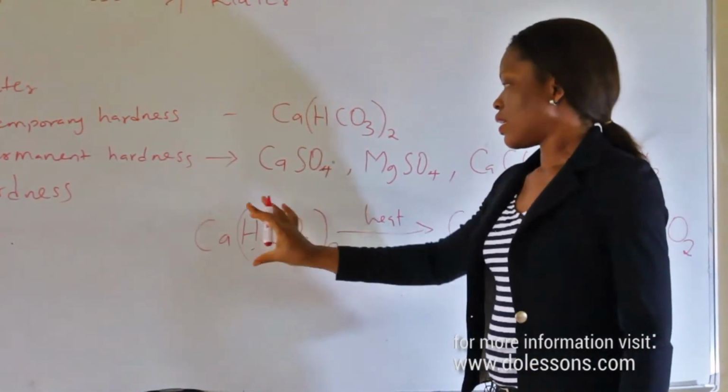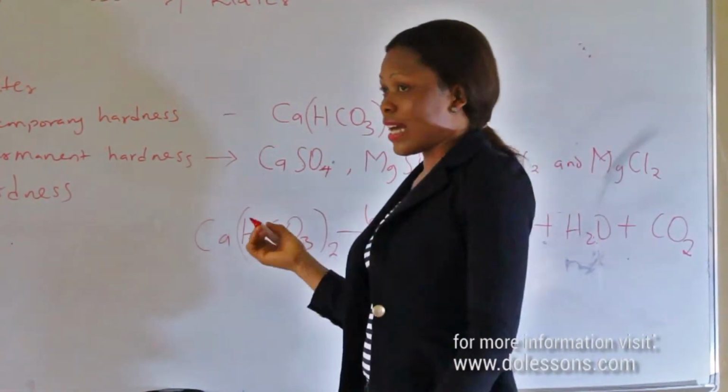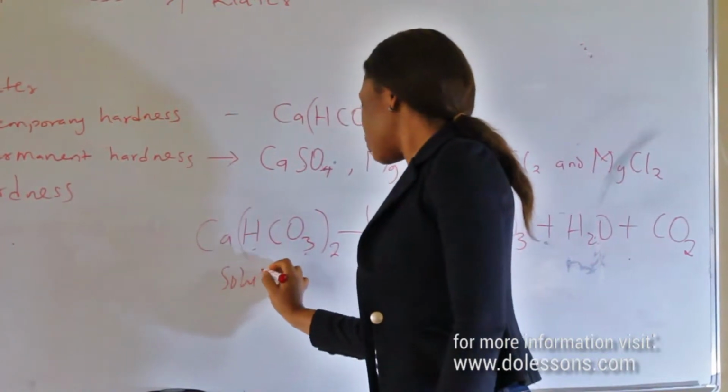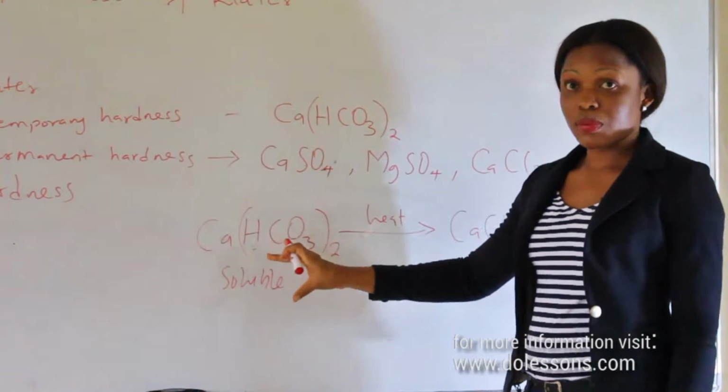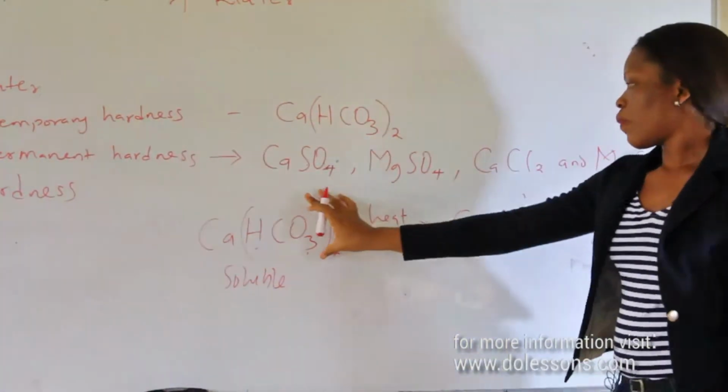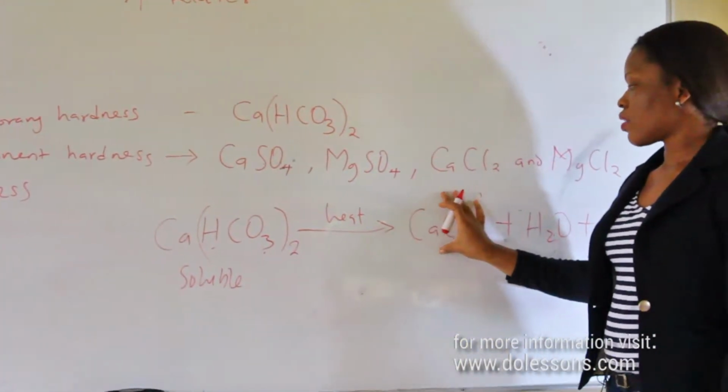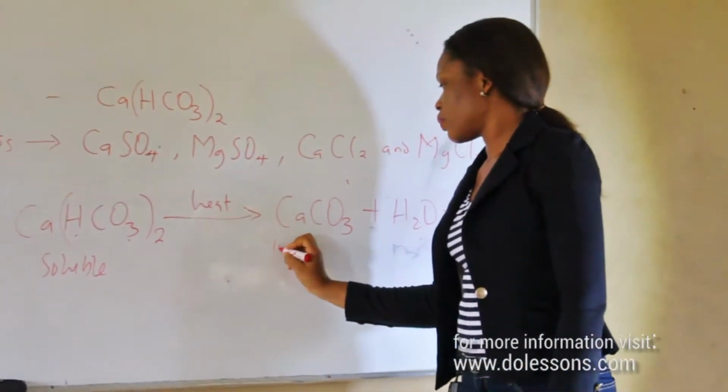When this is heated, this is present in the water as a soluble compound. When the water is heated with this compound soluble in the water, the compound breaks down to form calcium carbonate, which is insoluble.